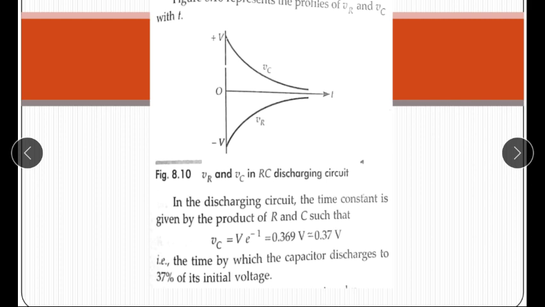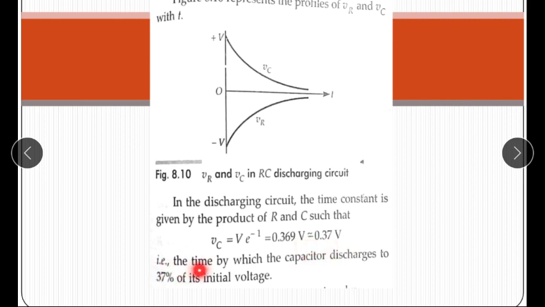In the discharging circuit, the time constant is given by the product of R and C, such that VC is equal to V e raised to the power minus 1, that is 0.368 volt, nearly equal to 0.37 volt.